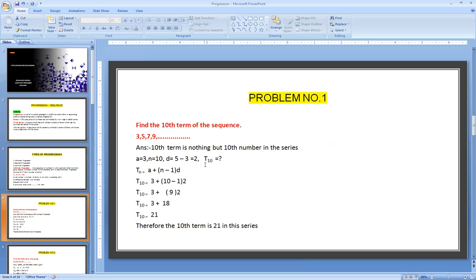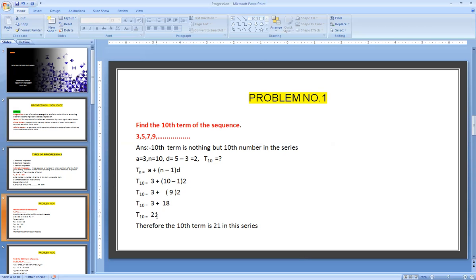Next, we have to calculate the 10th term, so n is going to become 10. The number of terms means the last, 10th number. Here we are substituting in the formula: nth term equals a plus n minus 1 into d. T10 equals 3 plus 10 minus 1 into d. The difference between all the numbers is 2. T10 equals 3 plus 9 into 2, which is 18. Therefore, the 10th term in this series is 21.